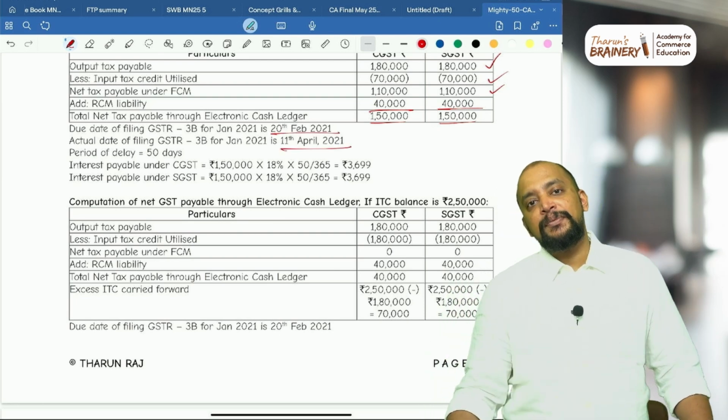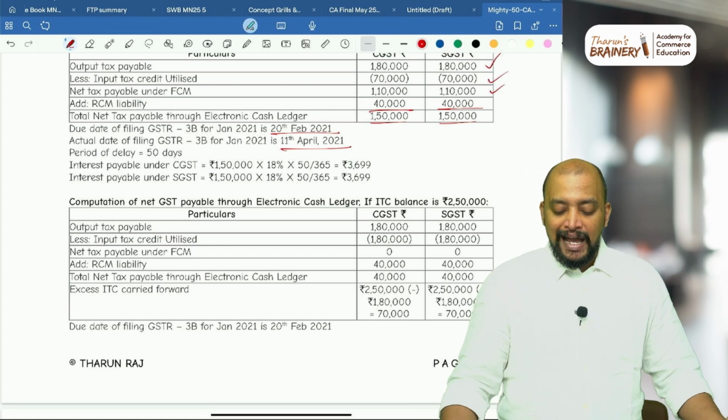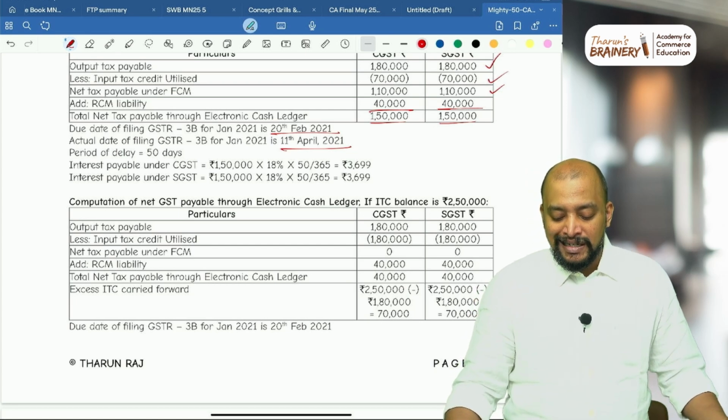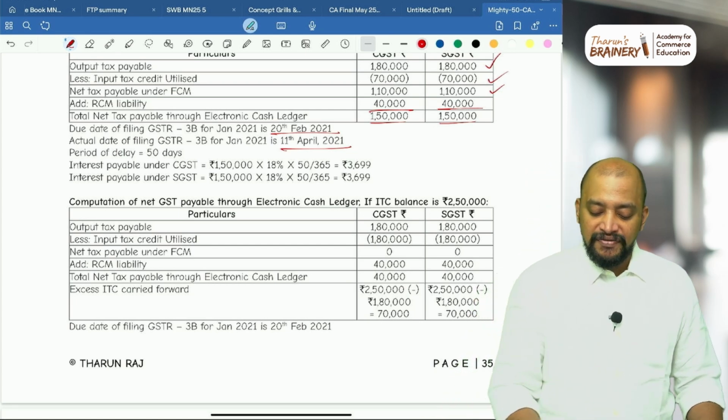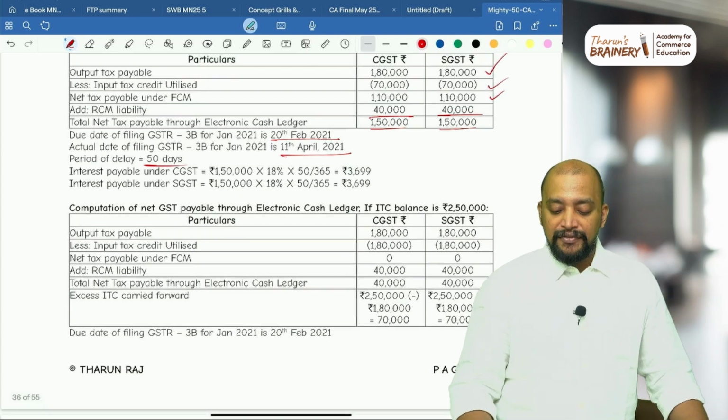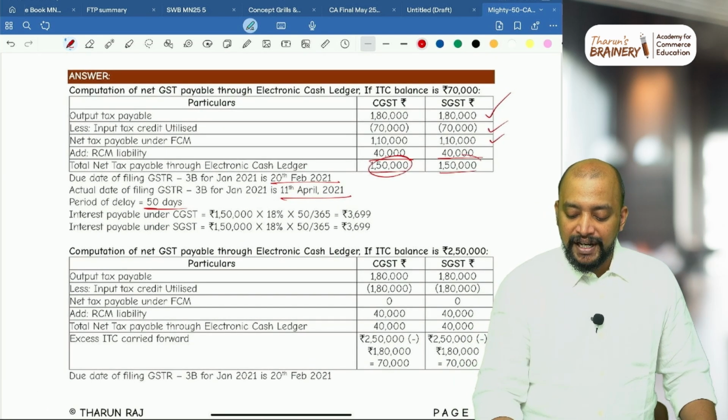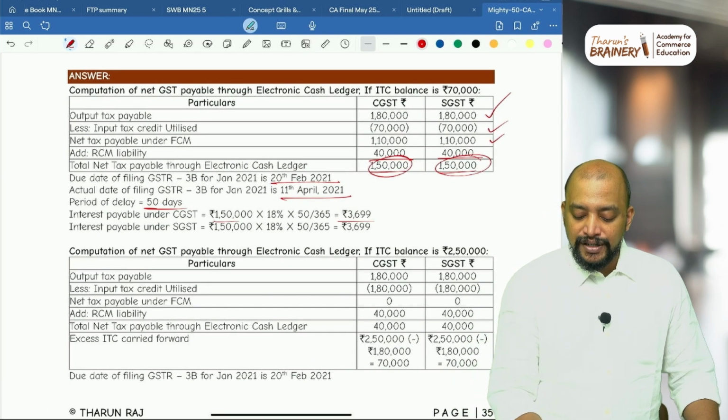From 20th February, you take 8 days in February, then March 31 days, then April 11 days. So that is 50 days is the period. And we need to compute interest on 1,50,000 and 1,50,000. So interest will be payable.